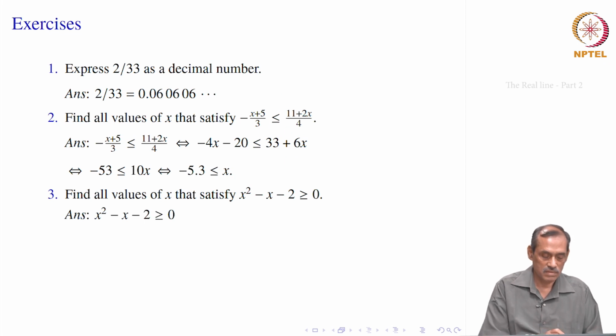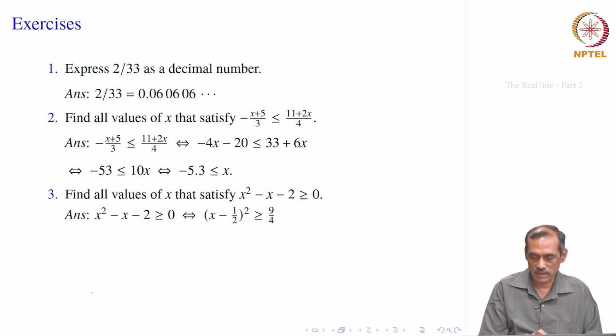So, what do we do? We start with the same inequality and see how it goes. The trick is to make the left side a complete square, so that you can take the square root. Well, this is x square and this is minus x. So, we can say something like x square, this is minus 2 times x into half, we need here plus half square,